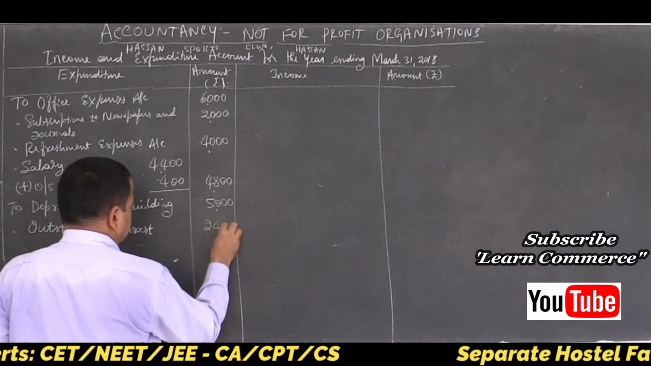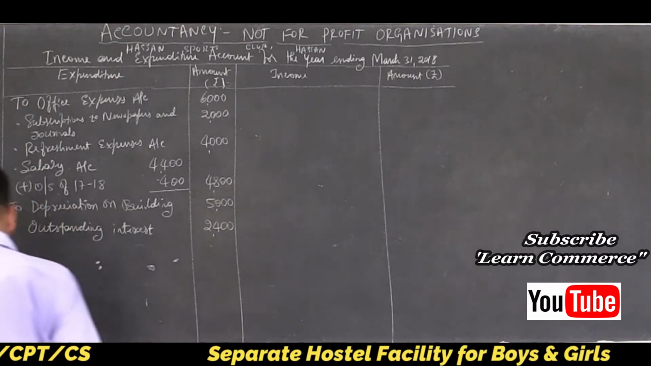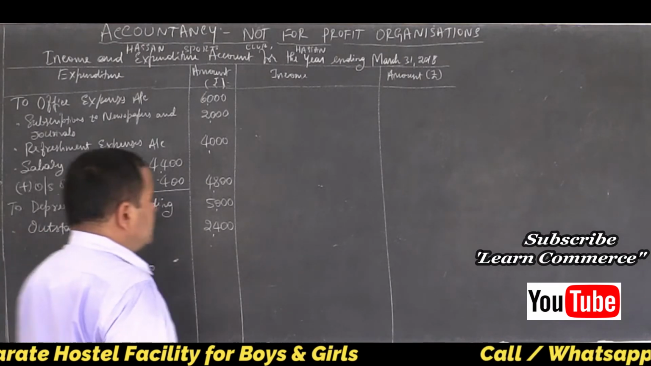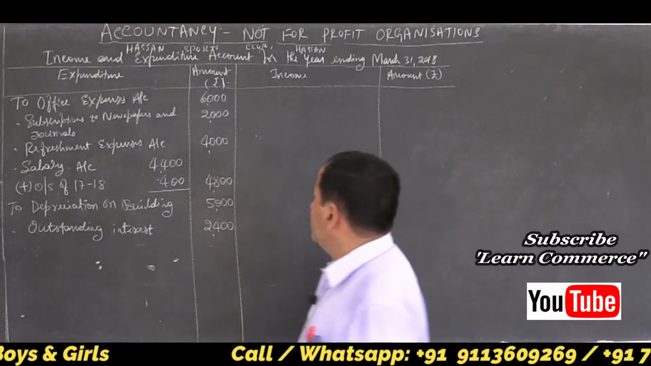$2,400. That's all. No other expenses. Let us move on to the income side.